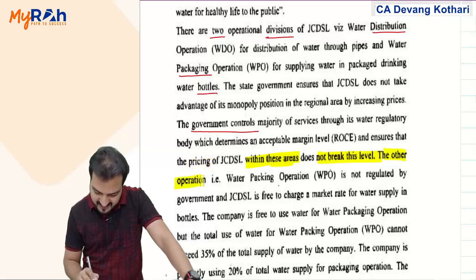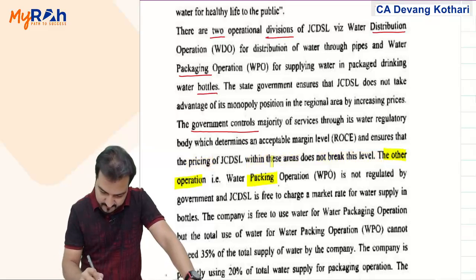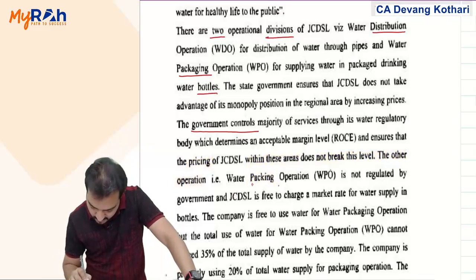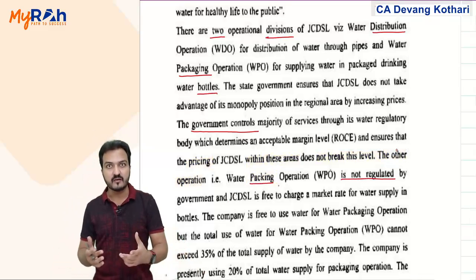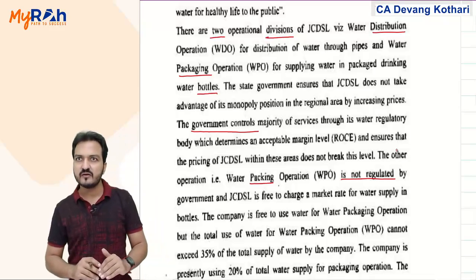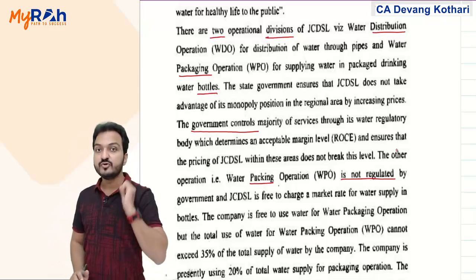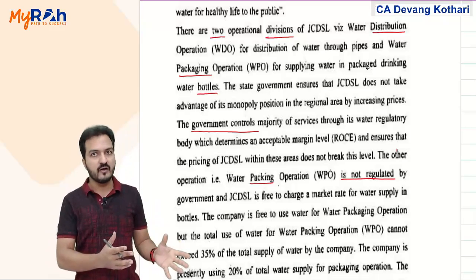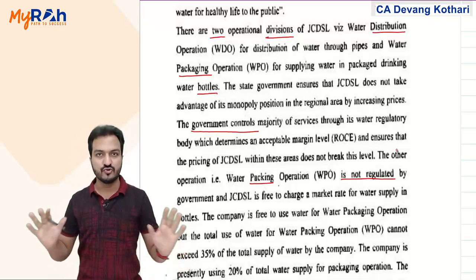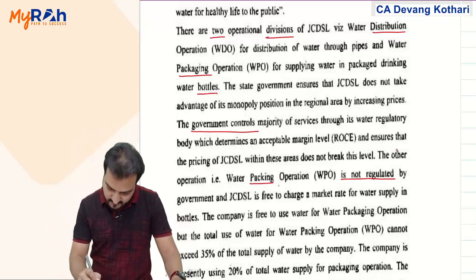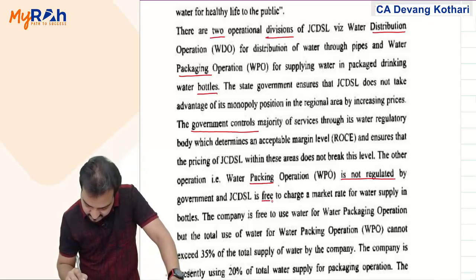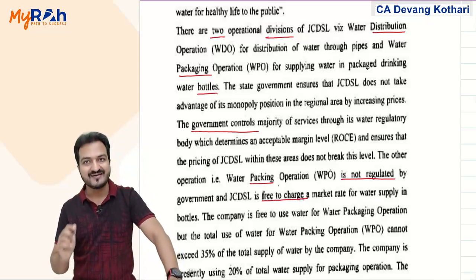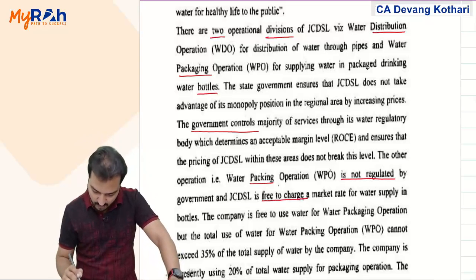The other operation, that is water packaging, now read that, water packaging operation is not regulated. Meaning, which division is regulated? It means that only the distribution division is regulated by government. Packaging division has no regulation, not regulated. The company is free to charge market rate for the water supply in bottles.